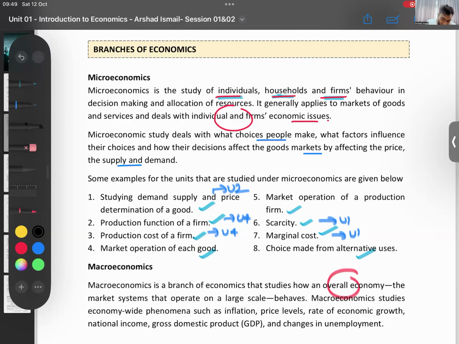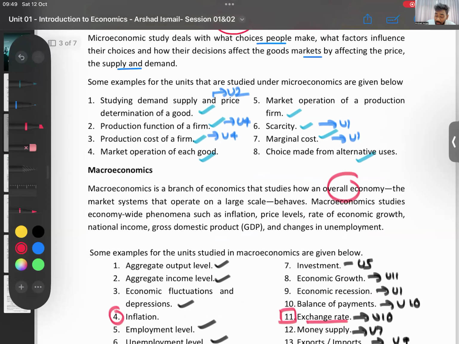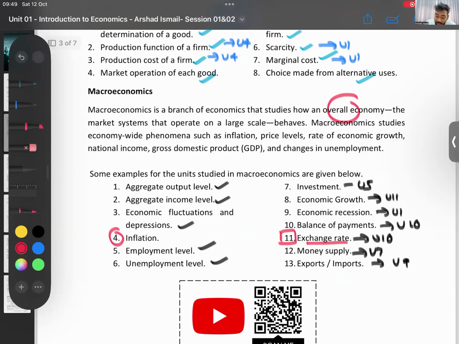Then what is macroeconomics? Macroeconomics, like I said here, is the branch of economics that studies how an overall economy, the market systems, operate on a larger scale, how the entire country operates. That's what you call macroeconomics.